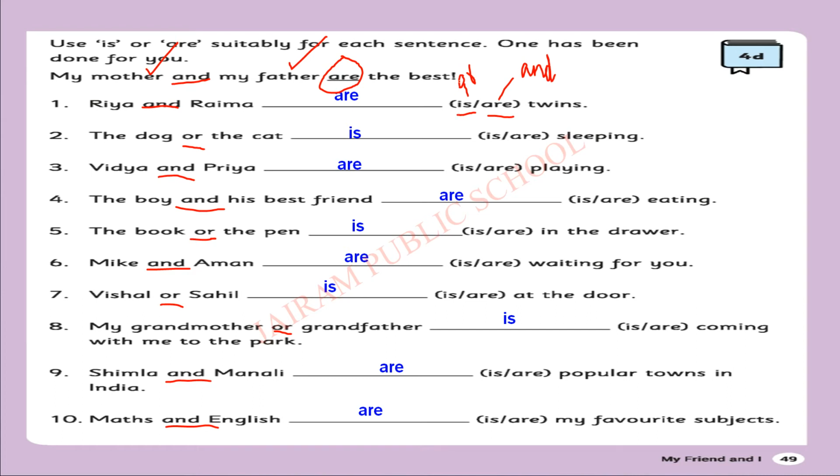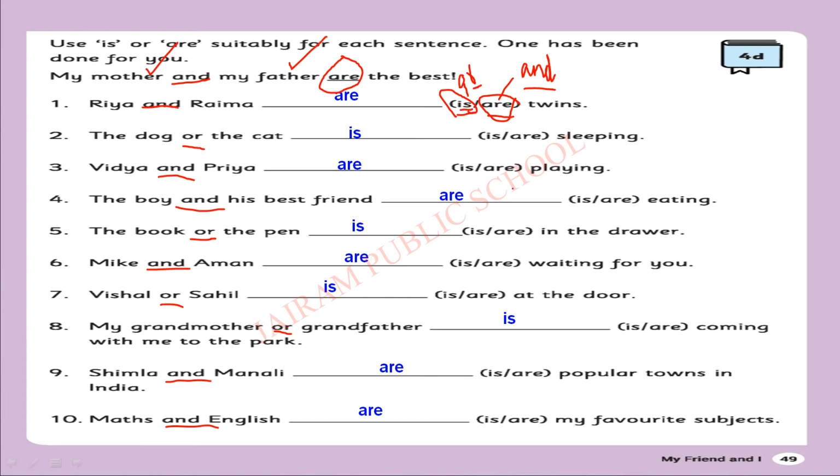Once again I am recalling. Whenever you use "or" to combine a sentence, you use is, that is singular. A-R-E, are comes whenever the sentence is plural. That is, when we use "and," we use are. When you use "or," we use is. I-S, is. You can keep it in mind like this.